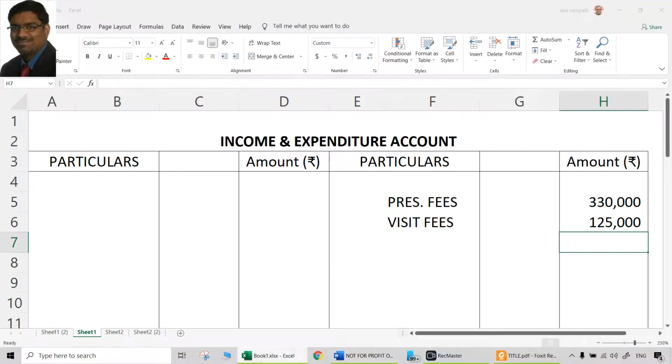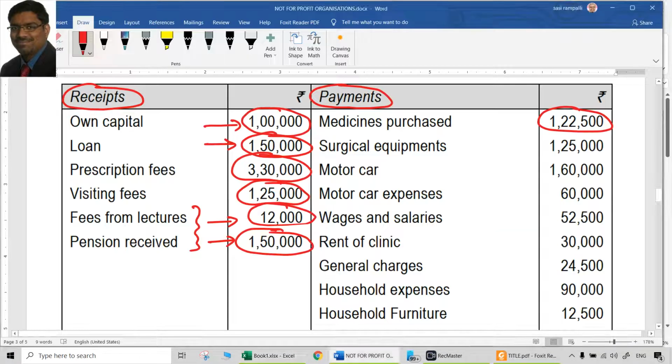Just like purchases, you can debit to the income and expenditure account medicines purchased, or purchase of medicines, whatever you write it. That is 1,22,500. Just like purchases, nothing special. For a trader, they will purchase goods that they sell. For a doctor, he will purchase medicines. Of course, he would also have given some to people, or maybe it is part of the fees that he collected. We don't know how he made money out of this. But he purchased these medicines, which means definitely that is his cost. Cost means it has to be debited to the income and expenditure account.